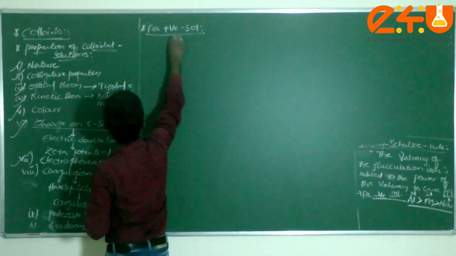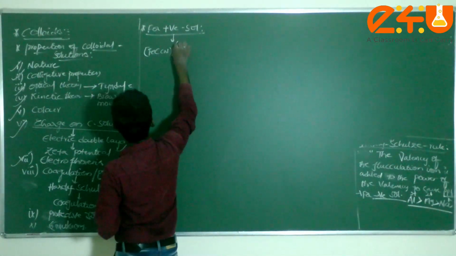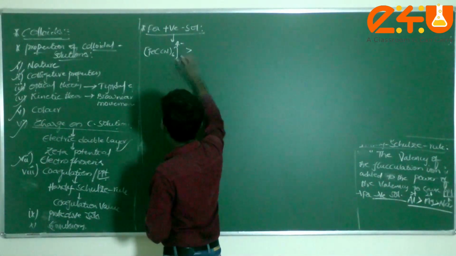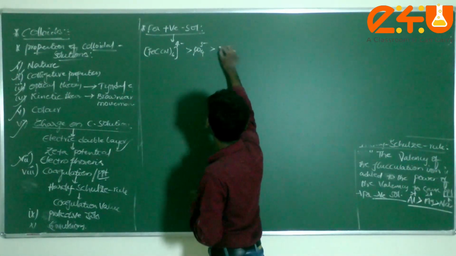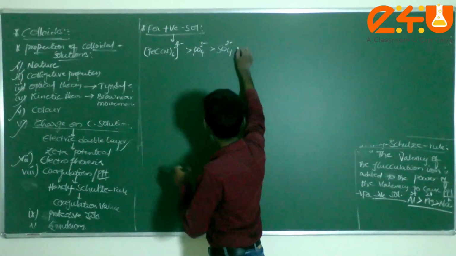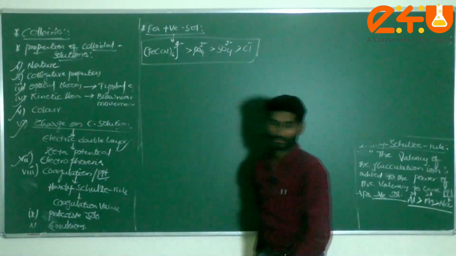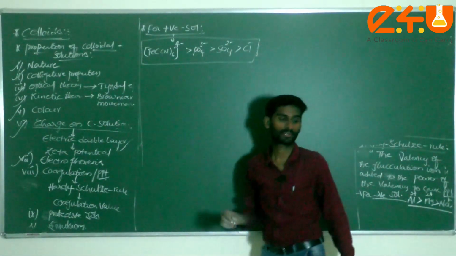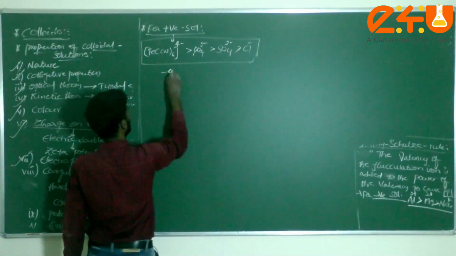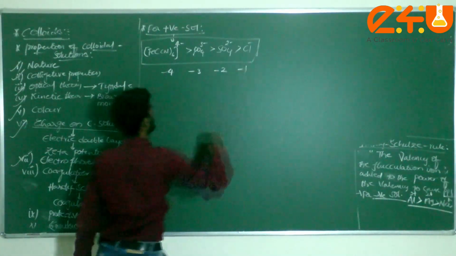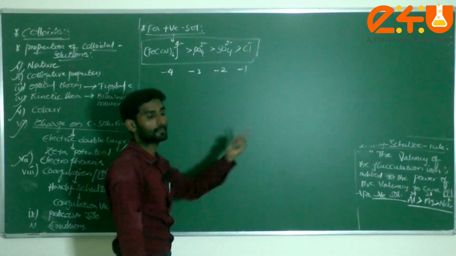Here, you have to consider which one has the greater charge: Fe(CN)6 4-, which is greater than phosphate with charge 3-, greater than SO4 2-, which is greater than Cl-. These are the flocculating ions we have to consider to cause precipitation for positive sol. Check it here: -4, -3, -2, -1. The greater the power of the flocculating ion, the greater the precipitation.